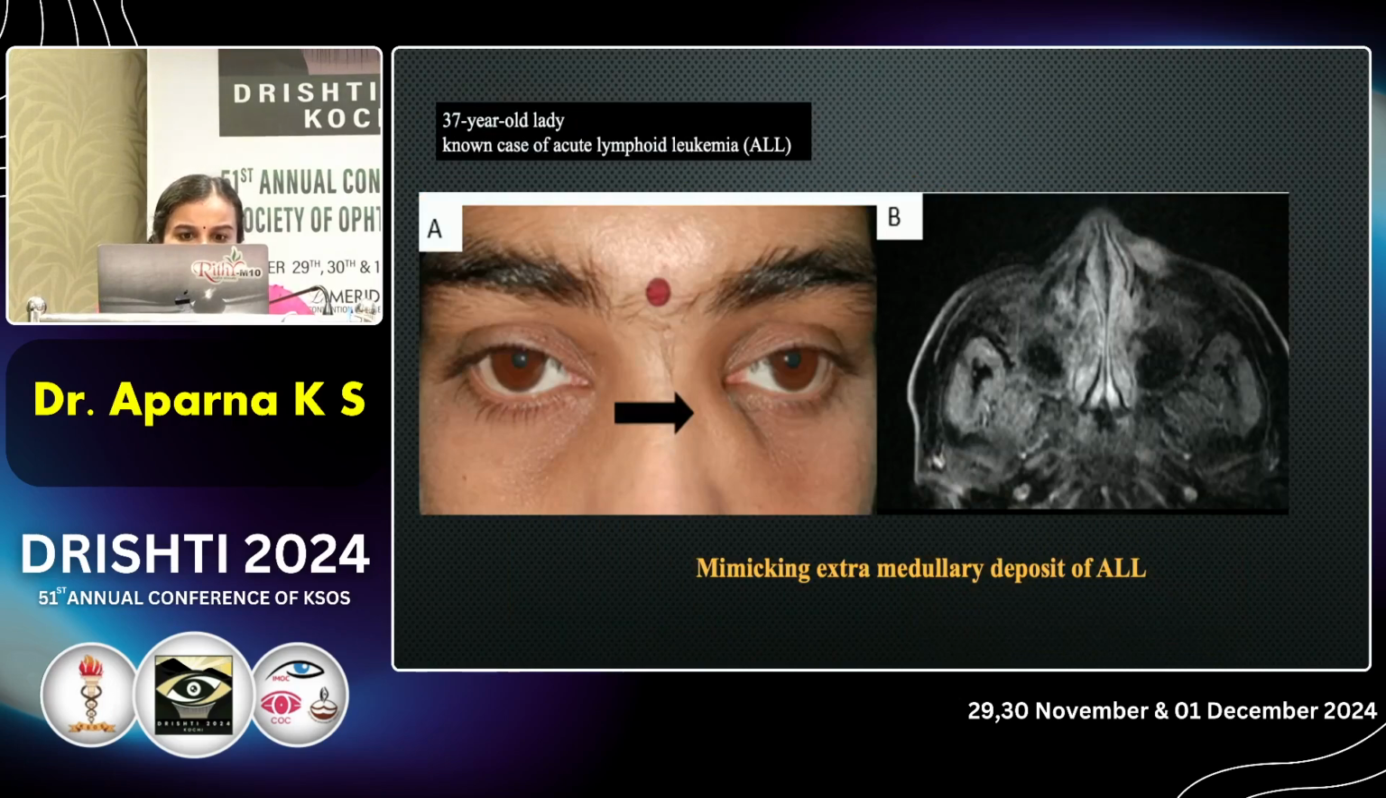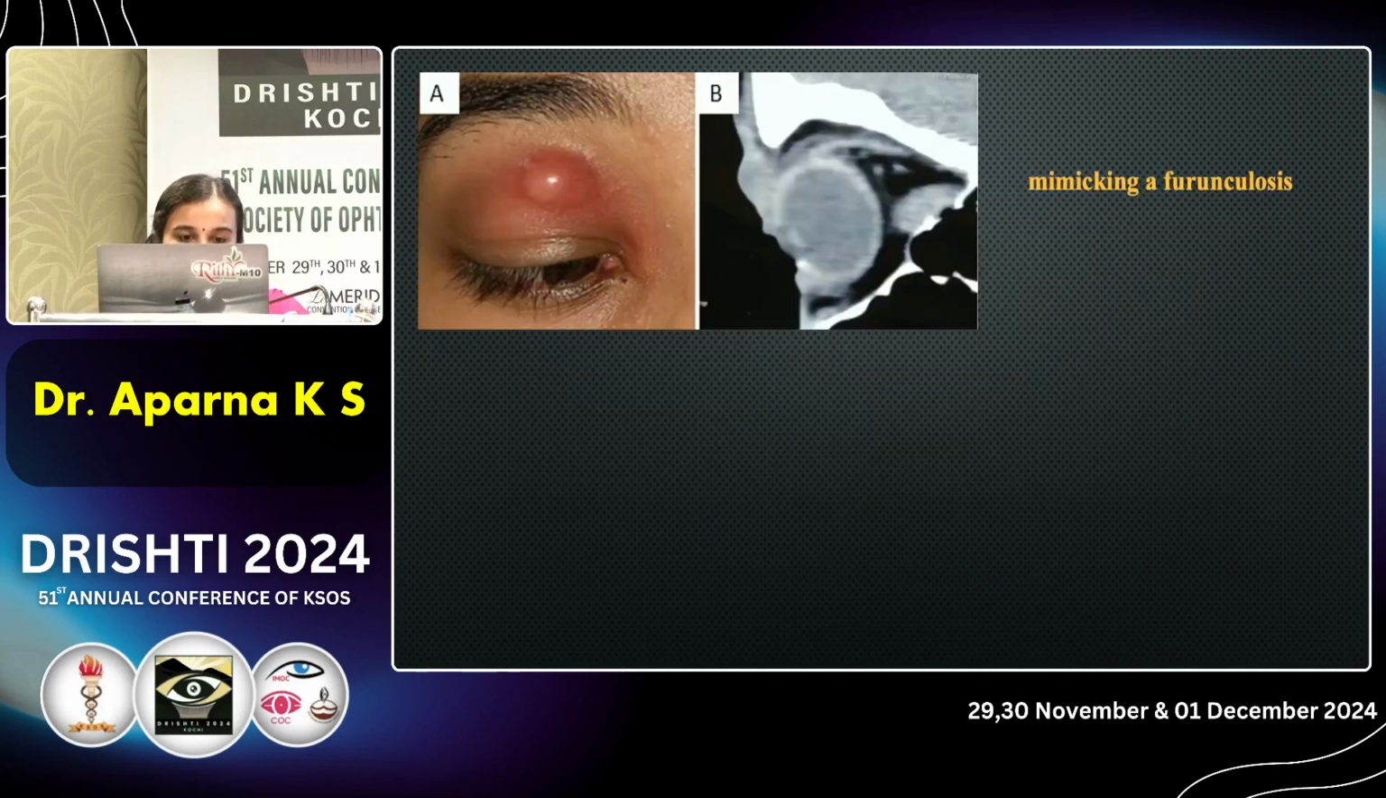This is an interesting case of a 37-year-old lady who is a known case of ALL who presented with a lacrimal sac area mass. On MRI scanning, there was a hyperintense well-defined lesion in the subcutaneous plane, so it was mimicking an extramedullary deposit of ALL. This is another case of a 21-year-old girl who presented with on and off tender erythematous swelling mimicking a furunculosis.